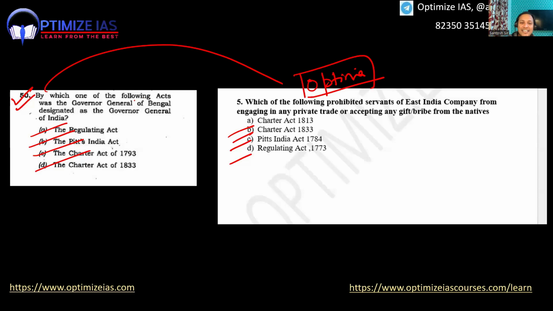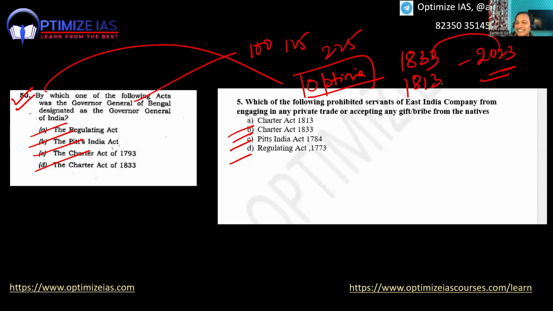Why? Because guys, UPSC has a habit of what? 100 years, 125 years, 225 years. So what I guessed: 1833, 1813. Now it is 2023. So like this I guessed.